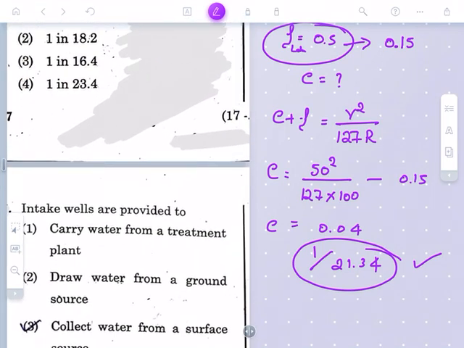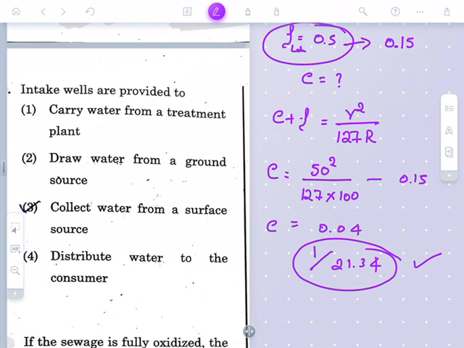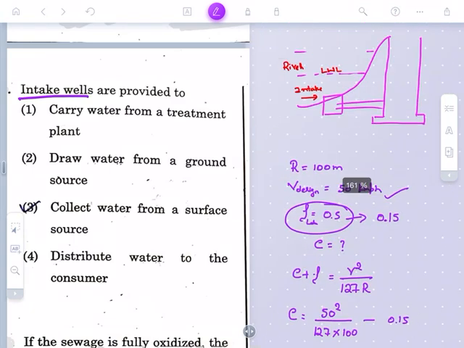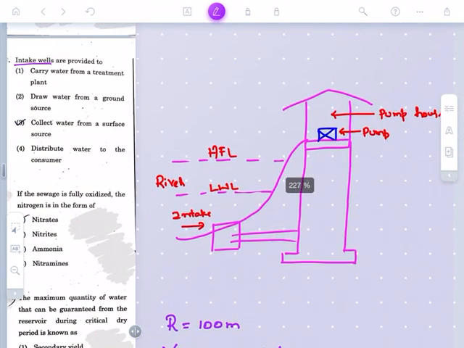Fine. Let me move on to the next question. Intake wells are provided at, okay, so what are intake wells and where are they provided? First of all, let me go into the concept. I'll just explain to you what intake wells are.